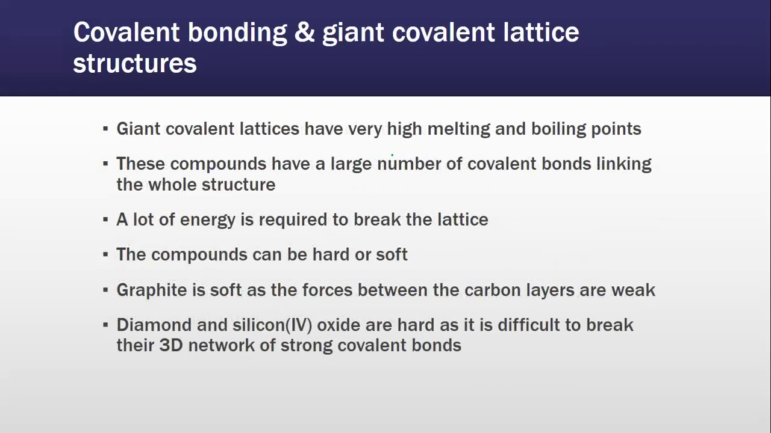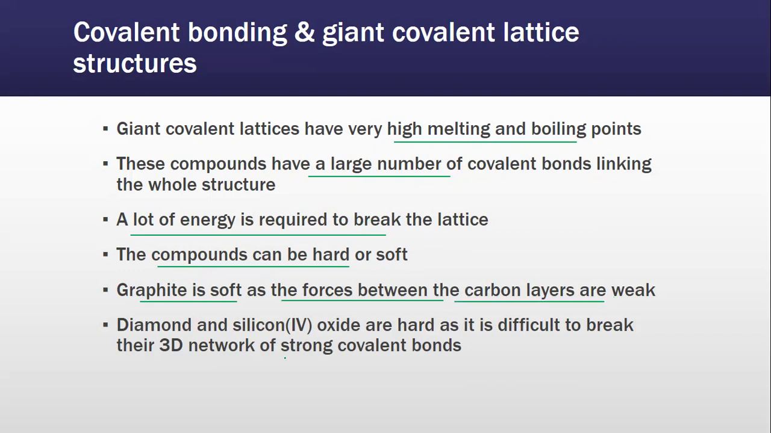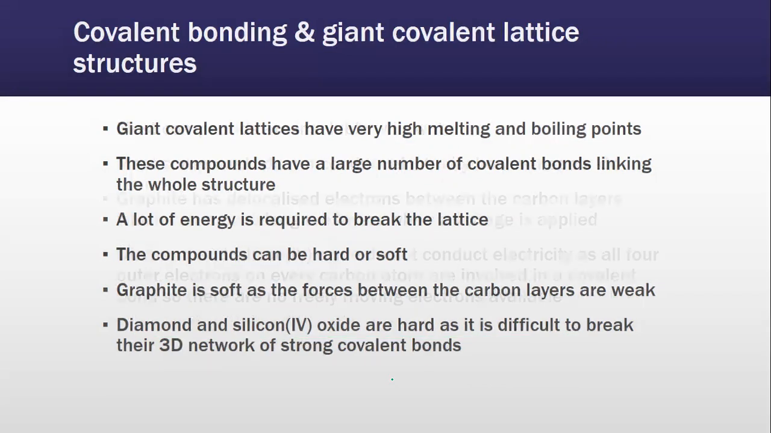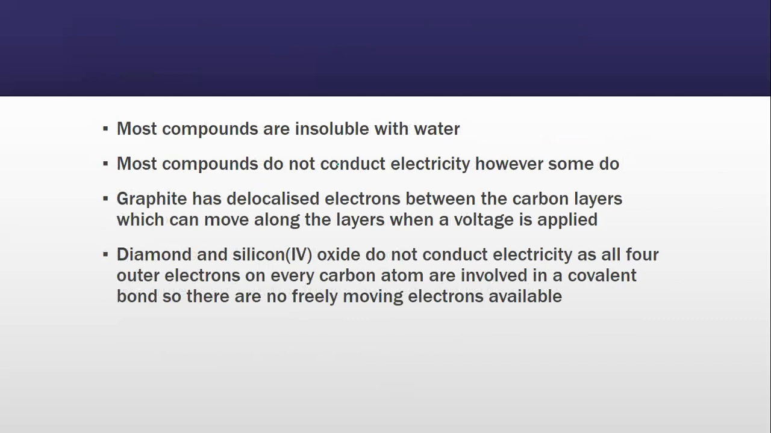Giant covalent lattices have very high melting and boiling points. These compounds have a large number of covalent bonds linking the whole structure, and a lot of energy is required to break the lattice. The compounds can be hard or soft. Graphite is soft as the forces between the carbon layers are weak, and diamond and silicon oxide are hard, and it is difficult to break the 3D network of strong covalent bonds. They form a 3D tetrahedral structure, so obviously it would require more energy to break. Most giant compounds are insoluble in water.